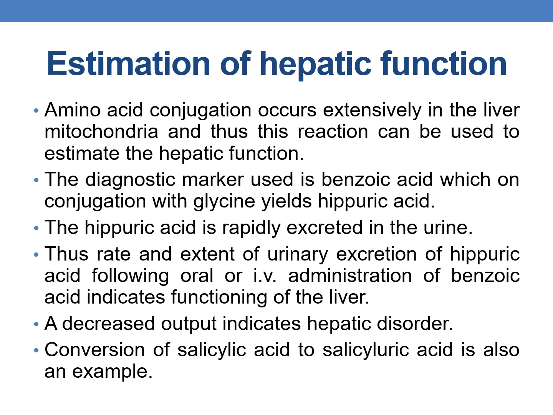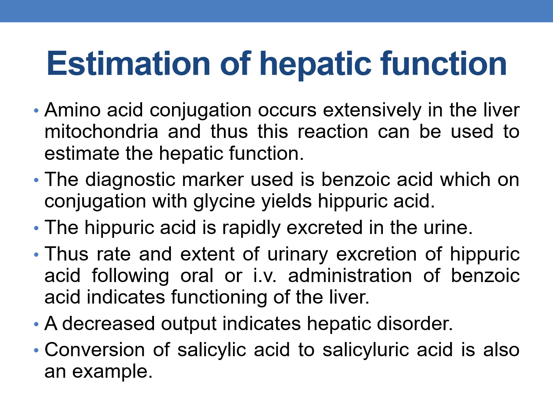The conjugation of benzoic acid with glycine yields hippuric acid, which is rapidly excreted in the urine, and thus the rate and extent of urinary excretion of hippuric acid following oral or IV administration of benzoic acid indicates functioning of the liver.